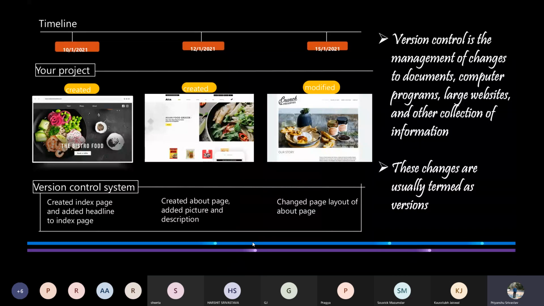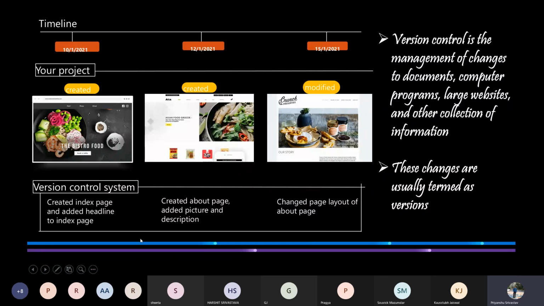So here these three figures denote three different snapshots as different versions. When I first created the index.html file, it is stored as my version 1. Again, when I created the about.html file and merged it with index.html, then the code for both the files will be my version 2. And again, after modification of the about.html file, the complete database will be my version 3. So this is how a version control system actually stores different versions.